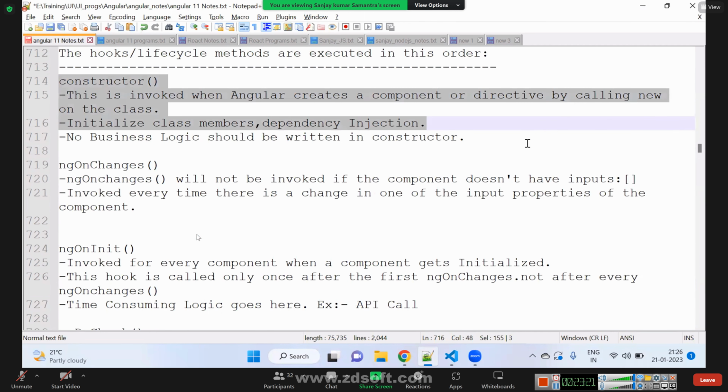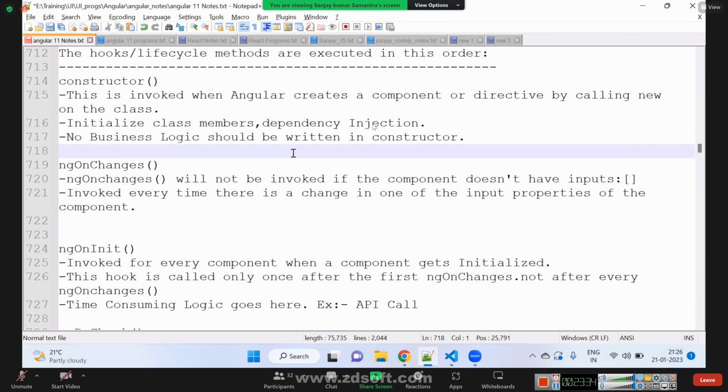The constructor function will be called before anything else is called, but this is not considered a lifecycle hook because it is not from Angular, it is from TypeScript. Next, as a lifecycle method, one question: how many times can this constructor be called? Is it only once in a lifetime, or? Only once. Excellent, only once.